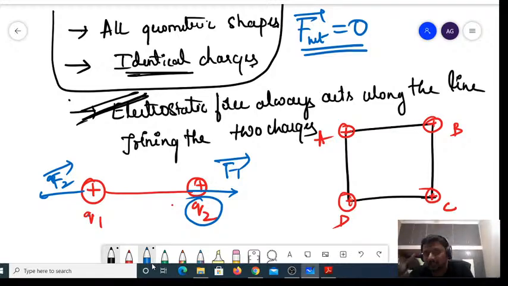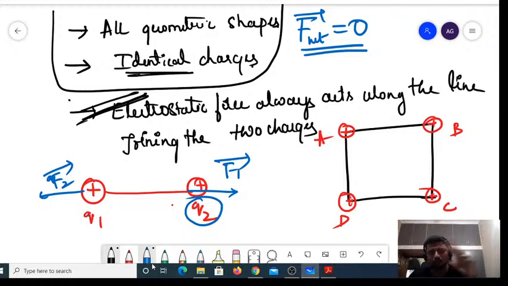If you have identical charges, it may be any shape. It can be a triangle, a square, a rectangle, any shape. The net force at the center is always equal to 0. Remember this. No need to waste time on such questions. If you have geometrical shapes, observe identical charges. If you are asked to find the force at the center, immediately it is 0. Keep that in mind.